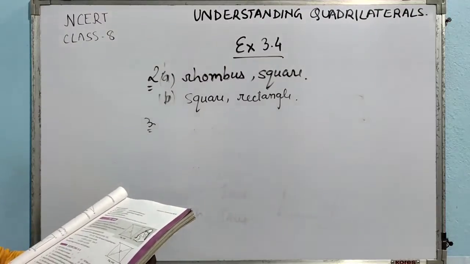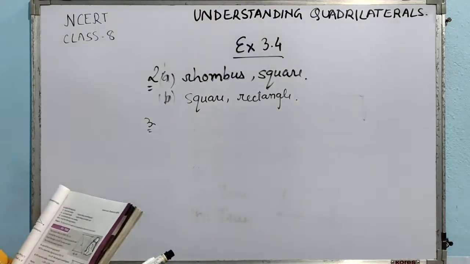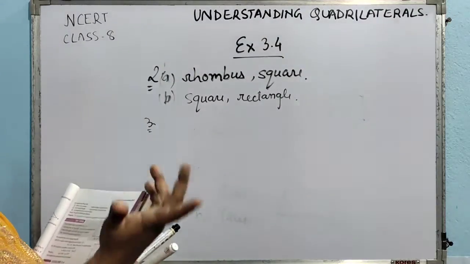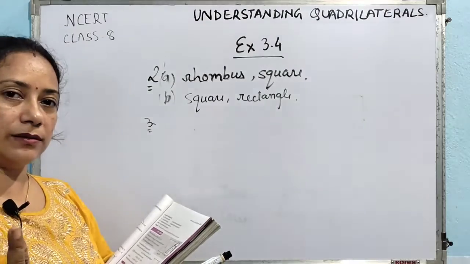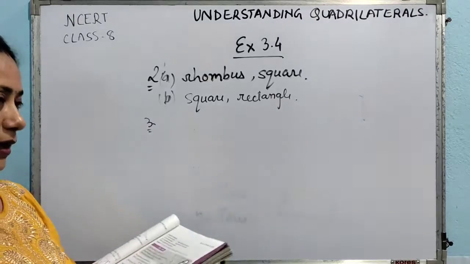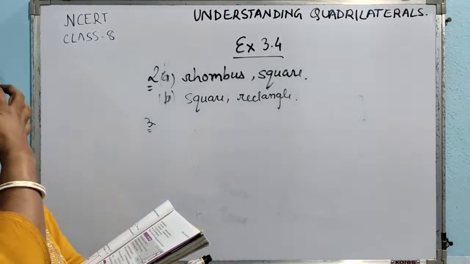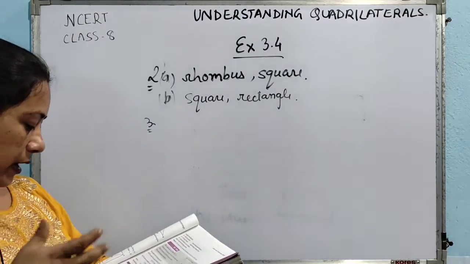Explain how a square is a quadrilateral. Why do we say that a square is a quadrilateral? Because a square has 4 sides. This is the thing needed, no? Because a square is also having 4 sides.